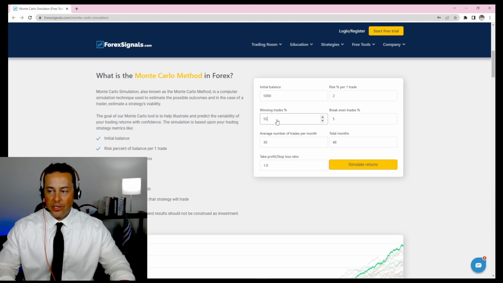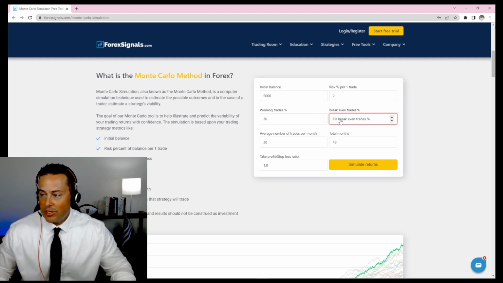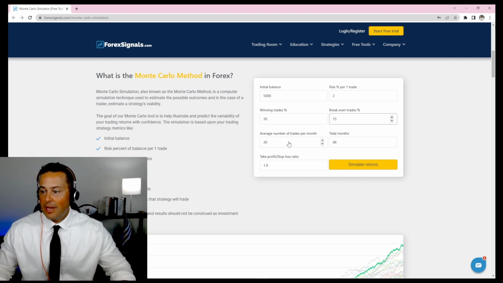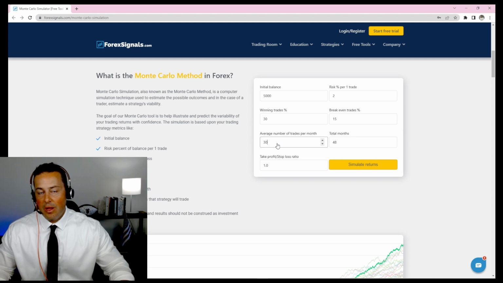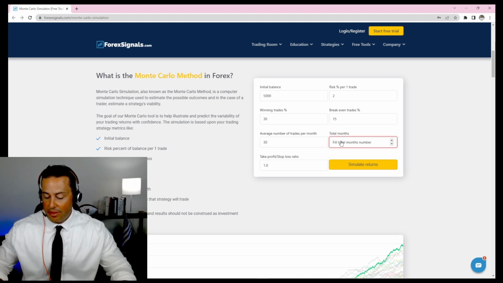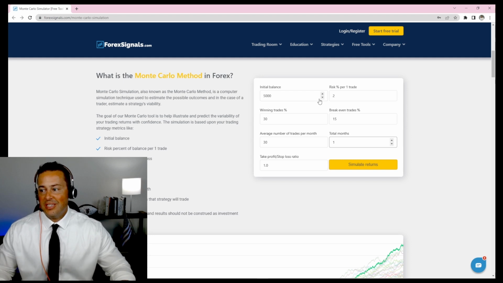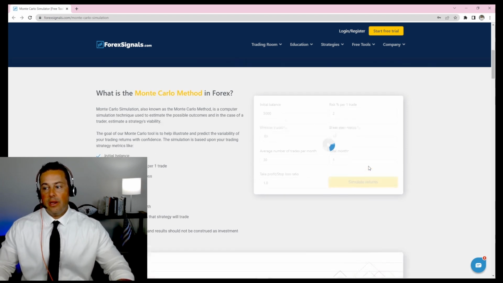We know that our winning trade percentage is somewhere around 30%. Our break-even trades, let's say they're around 15%. And our average number of trades per month, we could do this on a monthly basis or just by a trade basis. Let's just say that we're going to make 30 trades in 1 month. Take profit stop loss ratio, let's just set up a nice 2% to win 2%, just like in our example. And let's simulate our returns.